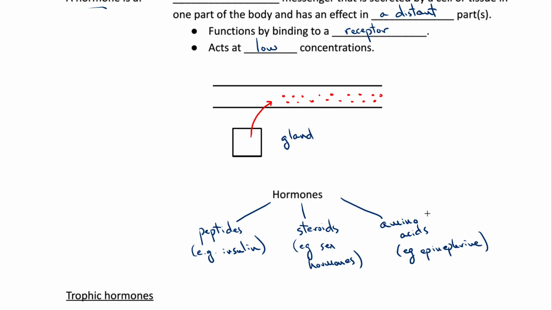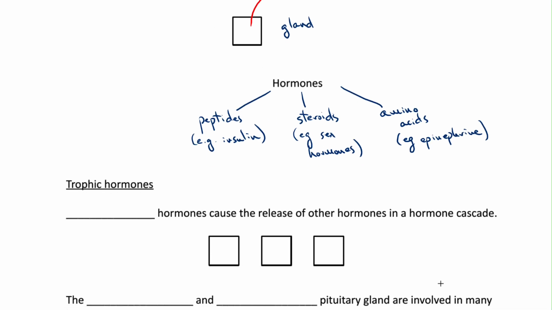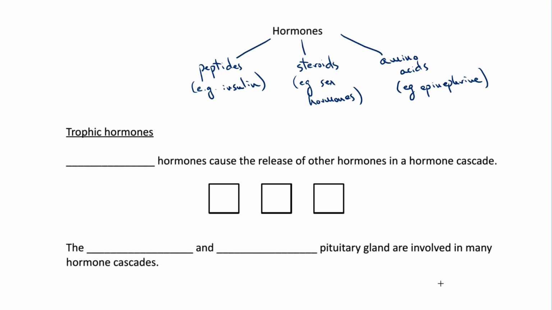In addition to their chemical classification, we can also think about how hormones affect other hormones. Trophic hormones are hormones that cause the release of other hormones in a hormone cascade. So a hormone that causes the release of other hormones is called a trophic hormone. And the cascade works like this. Imagine there are three glands. We'll call this one A, this one B, and this one C. Gland A makes and secretes a hormone that tells gland B to make and secrete a different hormone.